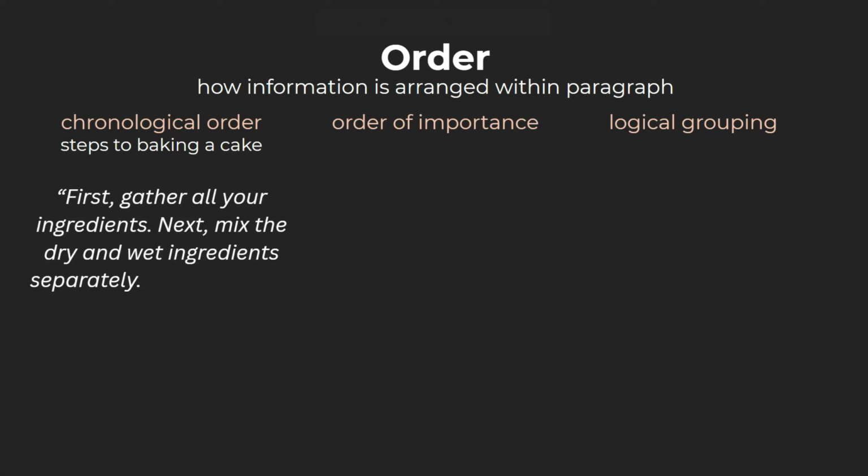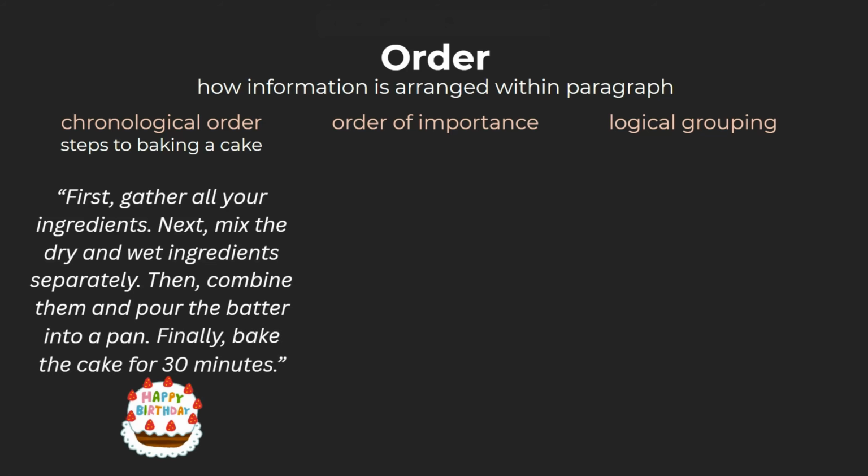Next, mix the dry and wet ingredients separately. Then, combine them and pour the batter into a pan. Finally, bake the cake for 30 minutes. If you're writing a persuasive paragraph, you might organize your points from least important to most important, or vice versa.